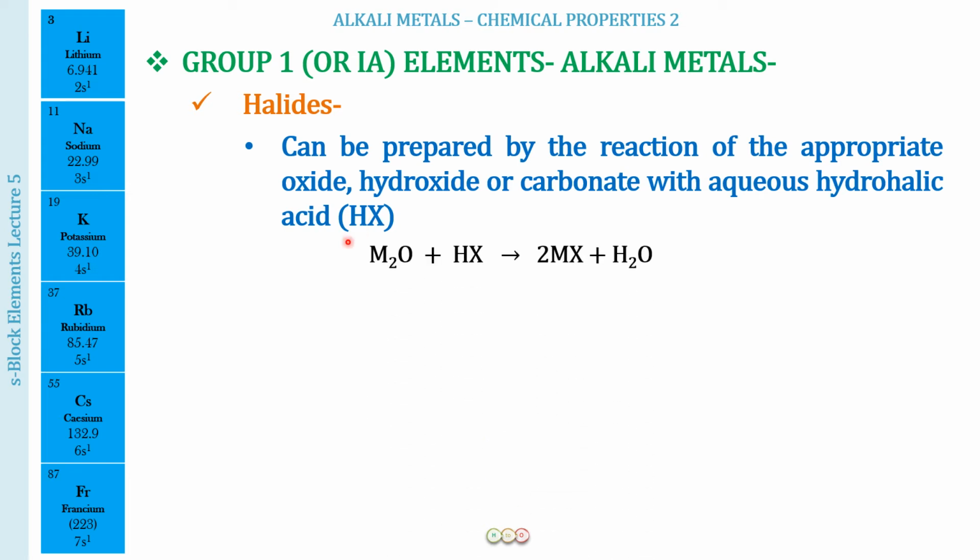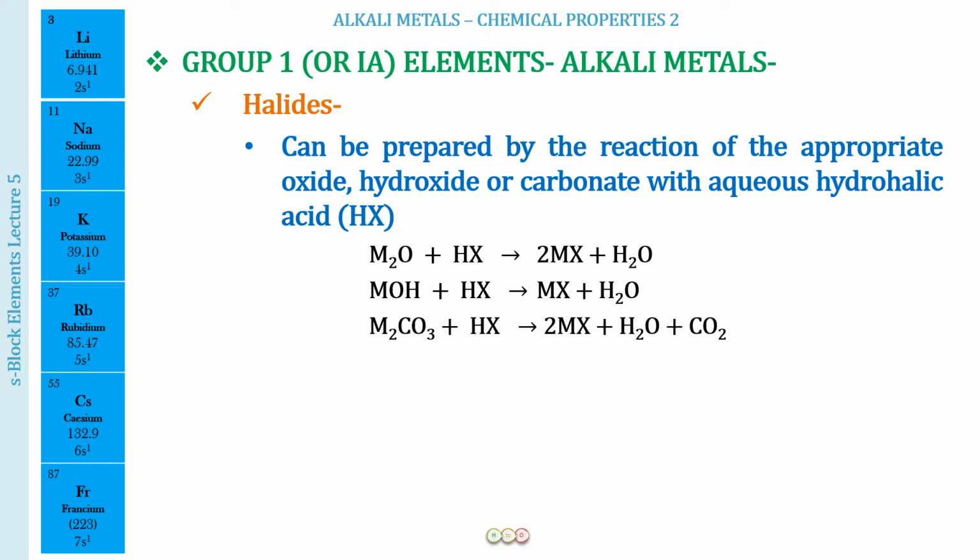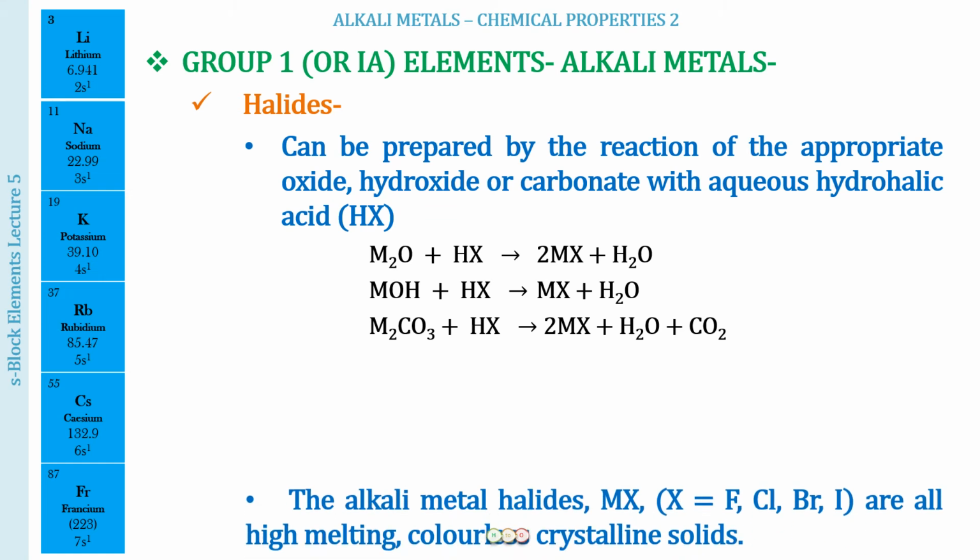So we have the metal oxide reacting with HX to form MX plus water. Then we have the metal hydroxide reacting with hydrohalic acid to form the metal halide, and along with that again water will be formed. Then we have the metal carbonate reacting with HX to form the halide along with water, and because it was a carbonate, carbon dioxide gas is going to get evolved.